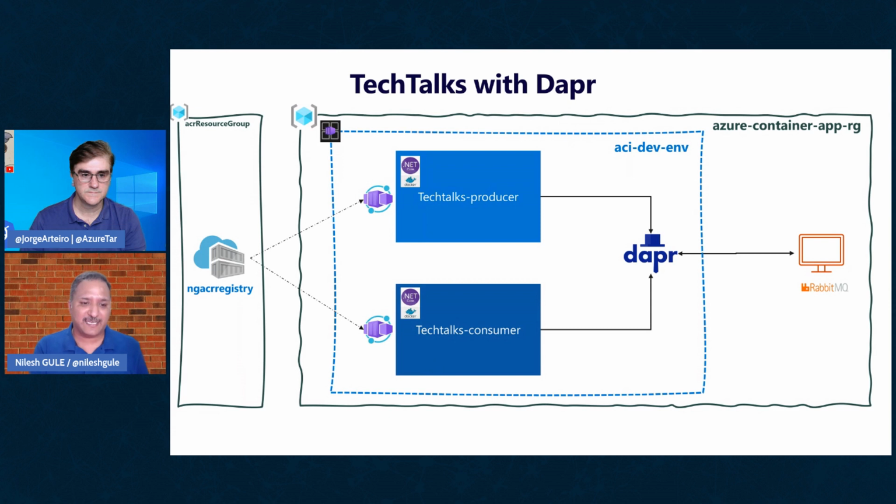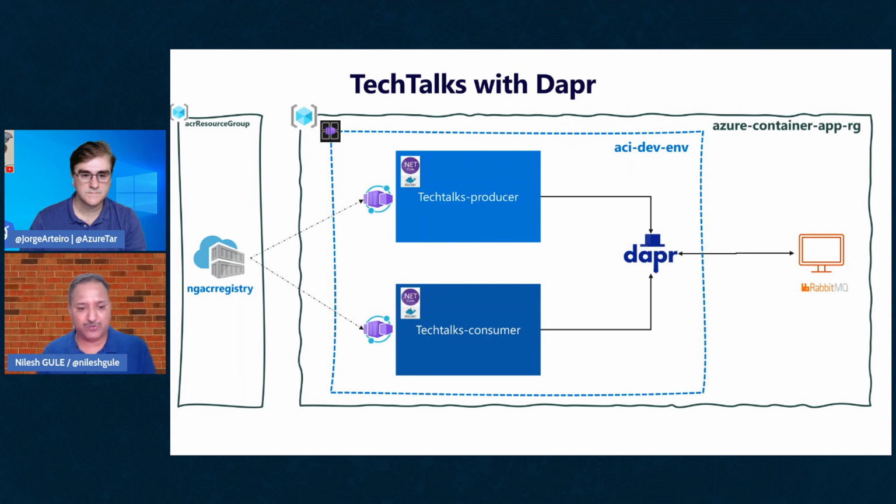Think of this as an event management or Tech Talks management kind of application. I don't have a screen or user interface, so we are going to simulate it. There is a web API, a .NET Core API, which is used to produce or register Tech Talks.